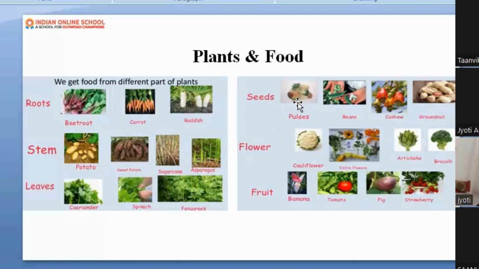Are you eating pulses? It provides us protein. Do you know that? It is very important for us, for our growth. Yes? So are you eating pulses? Your mother is making pulses every day? I used to make pulses every day. Pulses are very good for your health. Okay, so what seeds are we eating? We are eating pulses, beans, cashew and groundnuts also. Okay, from groundnuts we are getting oil also.